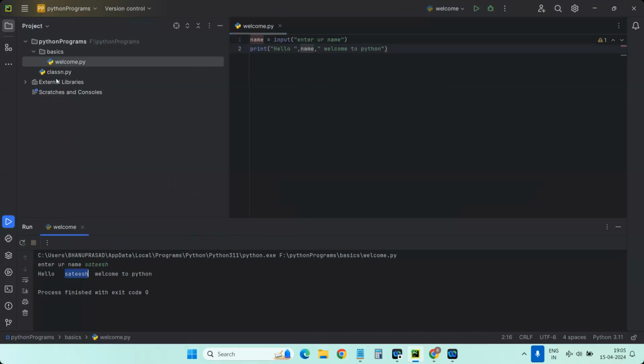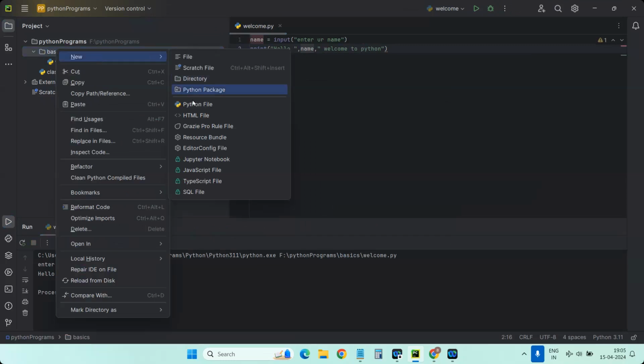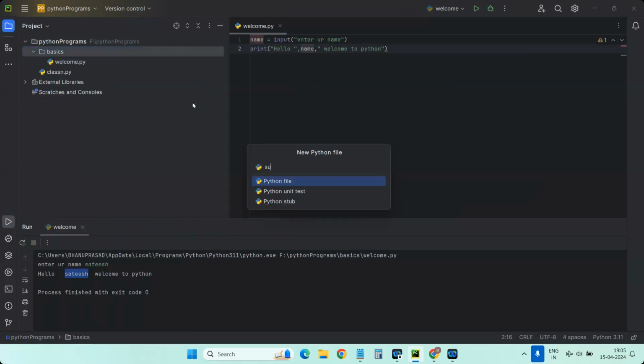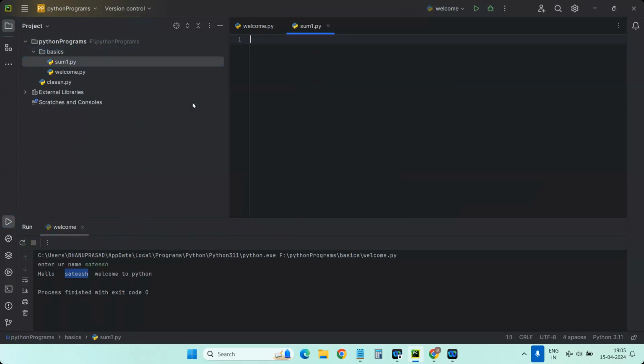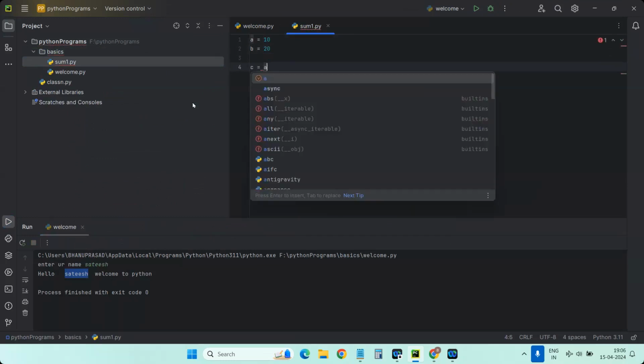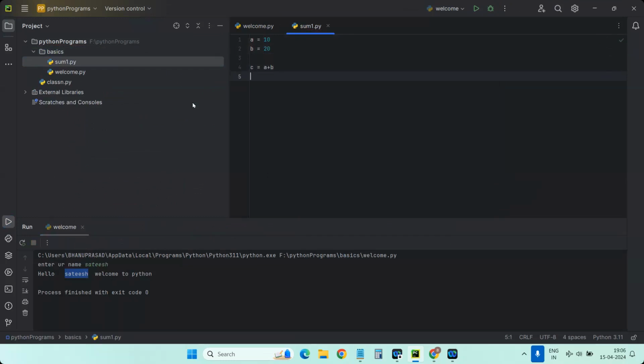So we'll go with another example. Let's take, I want to do the sum of two numbers. Okay. So now I'm taking sum 1. As I mentioned already, we also have a static approach, like example a equal to 10 and b equal to 20. Like this also we can take the input. There is no rule that you should always use the input statement only. Like this also we can take and do the sum of the two values, and you can use the print statement to print it.